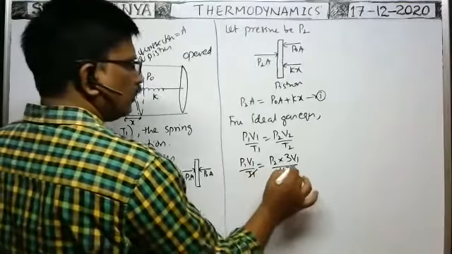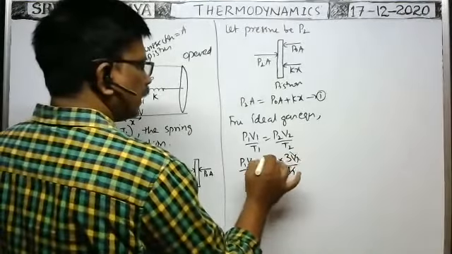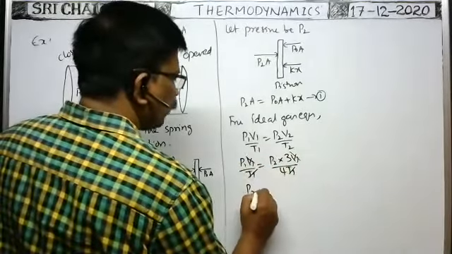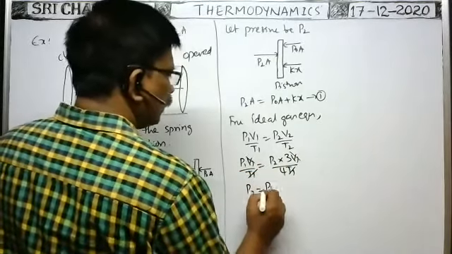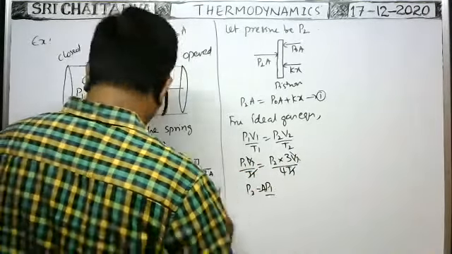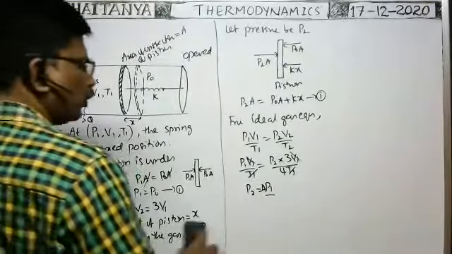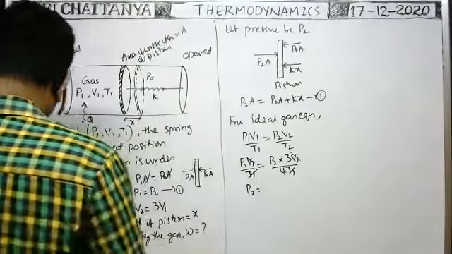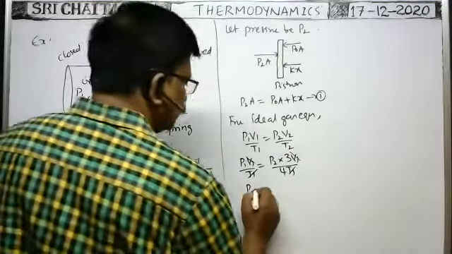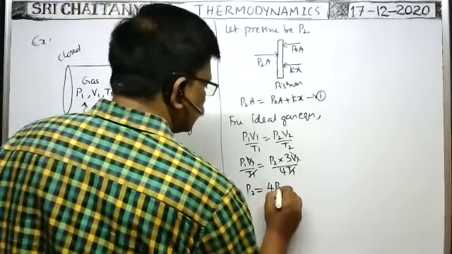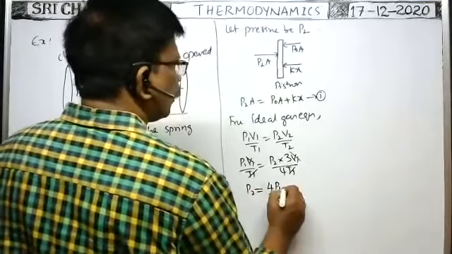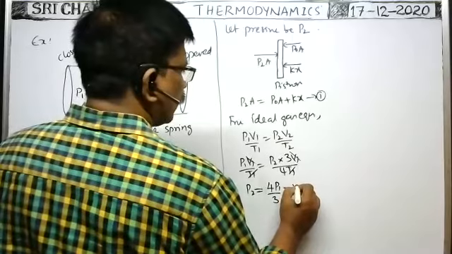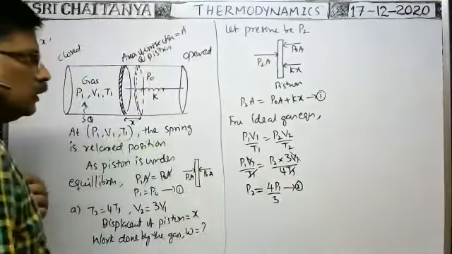So T1 T1 cancel, V1 V1 cancel. Therefore, P2 is equal to 4P1 by 3. Okay, this is equation 2.